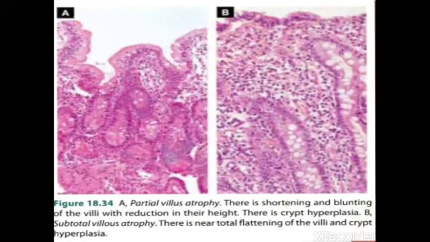And this histological picture shows the main difference between tropical sprue and celiac disease. Firstly, in tropical sprue, we can see the shortening and blunting of the villi, whereas in celiac disease, we can see subtotal or total villus atrophy. And in both celiac disease and tropical sprue, we can see crypt hyperplasia and intraepithelial lymphocytosis.